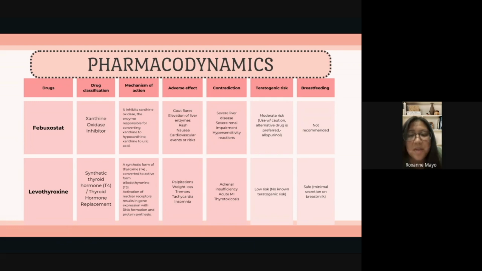And it has low teratogenic risk or no known teratogenic risk. It is safe in breastfeeding due to its minimal secretion in breast milk.